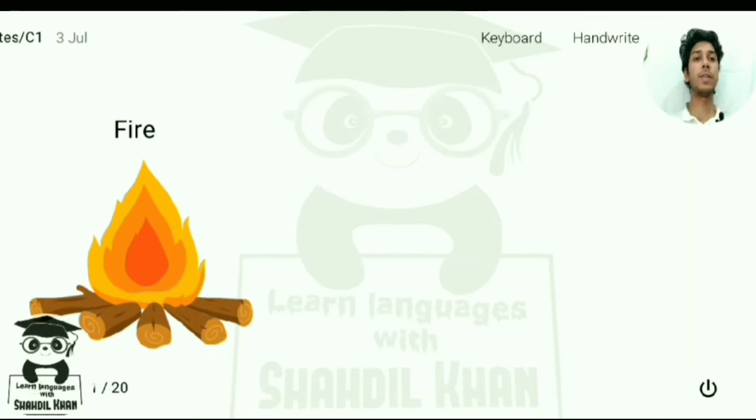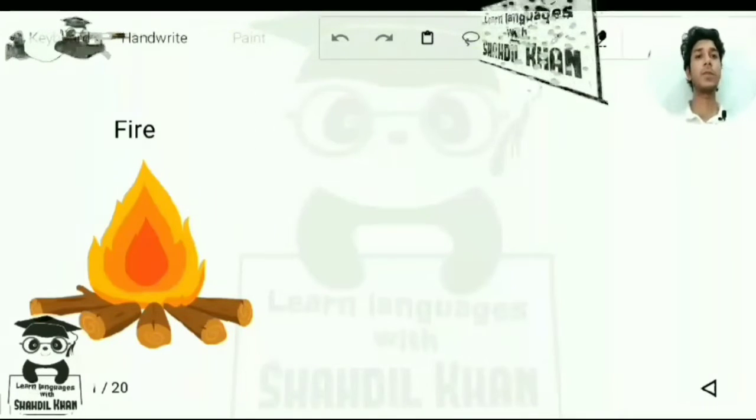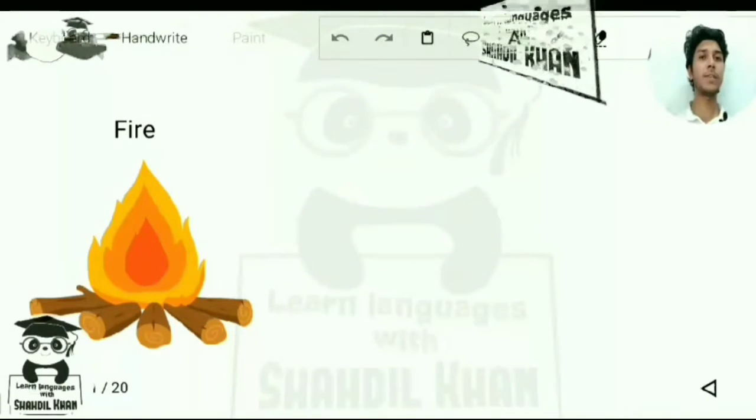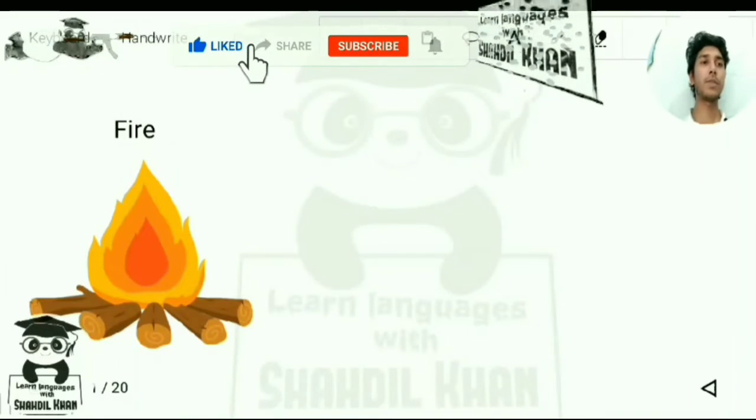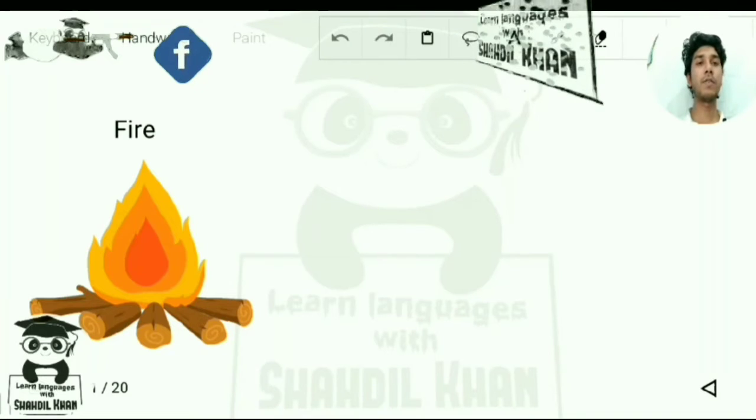So today we are going to deal with the character of fire. Here we have our first character, that is fire. The Chinese characters are based on pictograms, the Chinese language is written in picture form. With the pictures all the characters are formed. In order to form this character of fire, we are going to take this picture and try to write the character for fire.